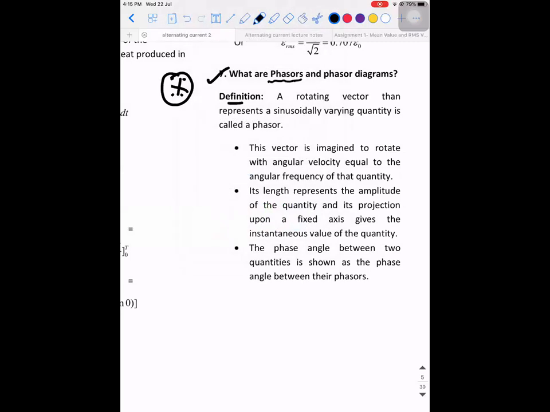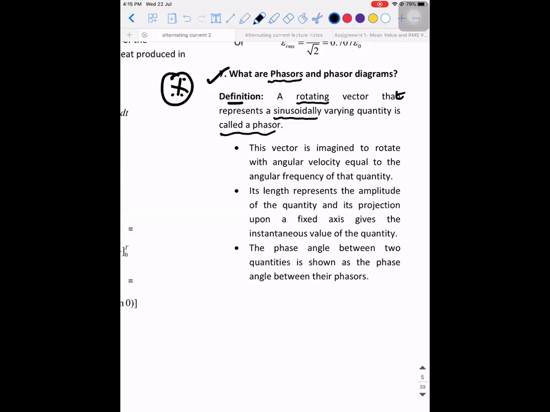Phasor is nothing but a rotating vector that represents a sinusoidally varying quantity. If you have a rotating vector which is actually used to represent a sinusoidally varying quantity, when I say sinusoidally, it can either be a sine function or cosine function.